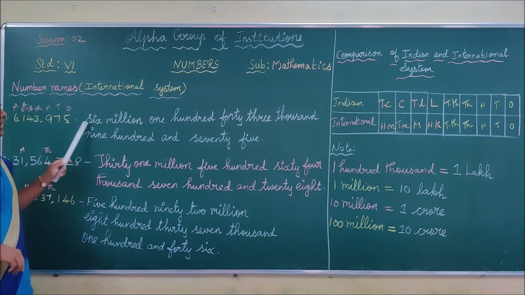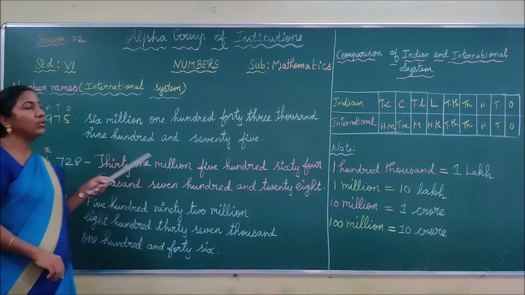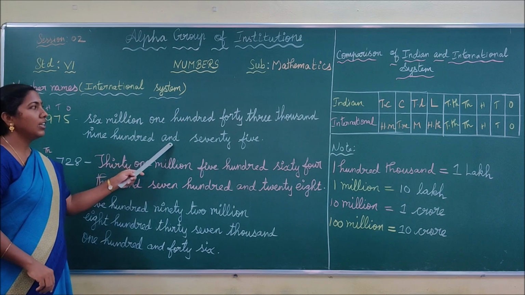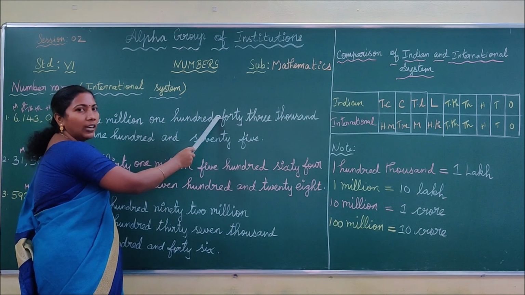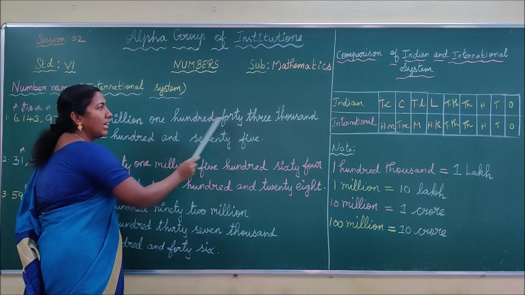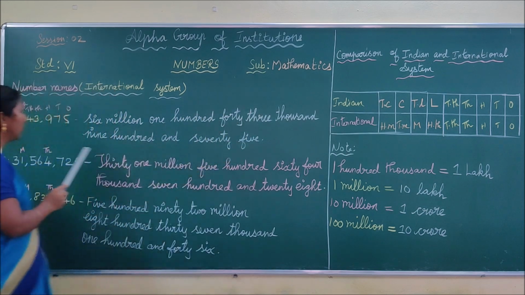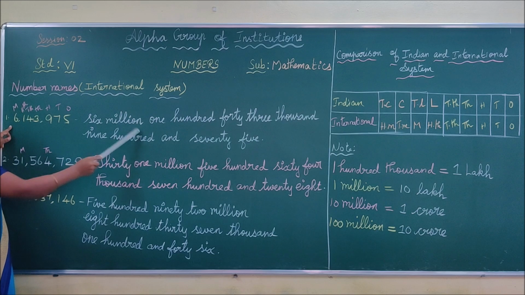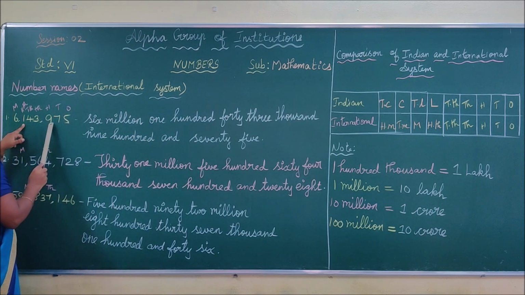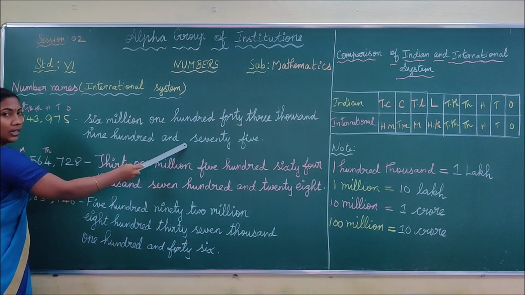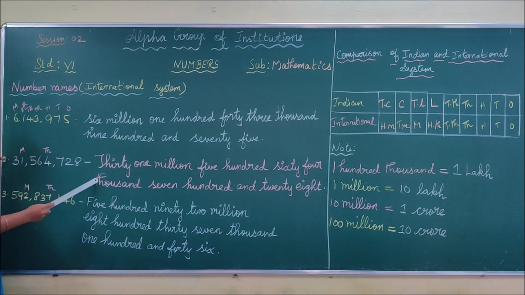See, children, while writing the number name, you have to use the conjunction 'and' here only, not here. 100 and, don't write it here, and you have to write it as 143,000. 6,143,975. It's clear, children.